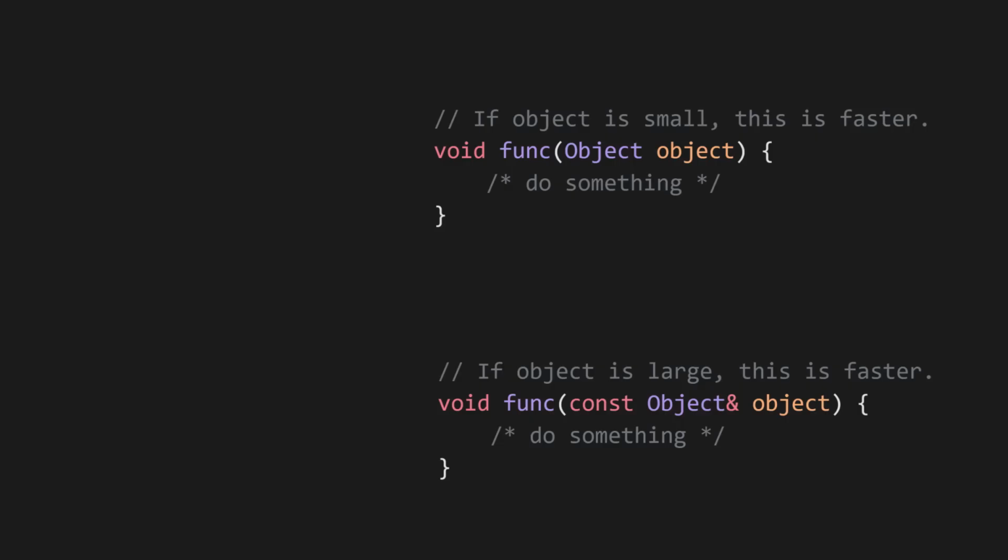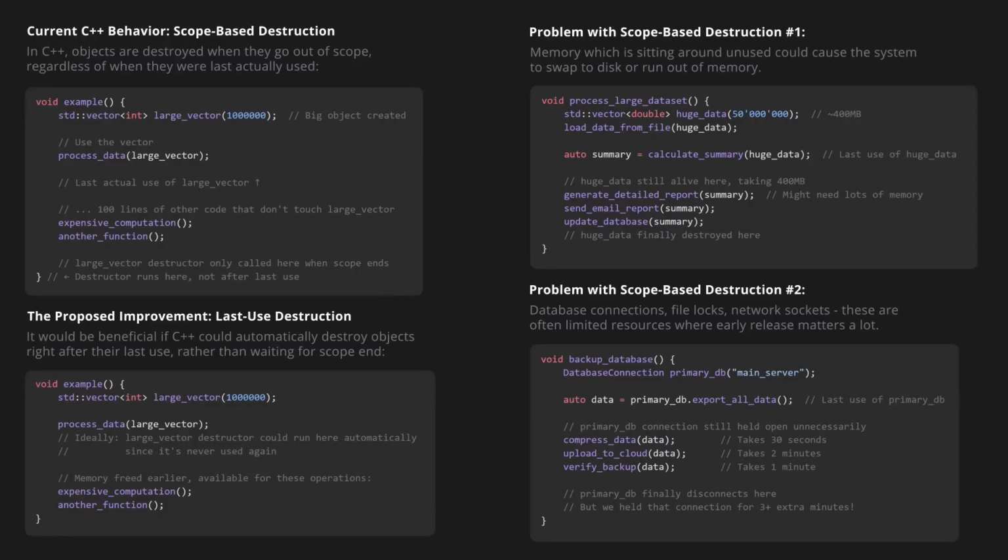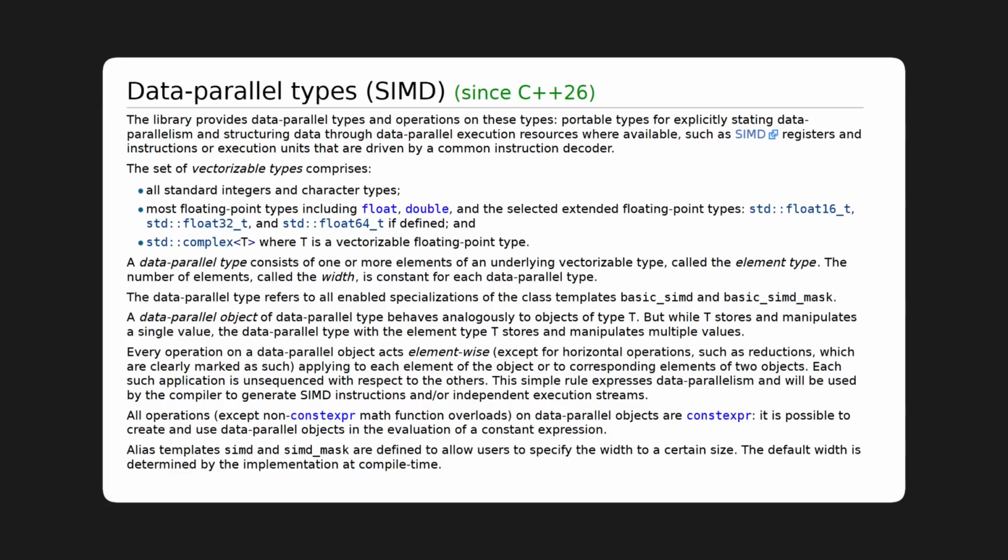There's many other things as well, like if you're passing something to a function, it can be faster to pass by value than by const reference for certain types. But rather than trying to guess which technique to pick, there should be a way to prompt the compiler to pick whichever technique is faster for the given type, because developers tend to underestimate the size of the type that would be faster to pass by value. It would also be nice to have finer-grained control over lifetimes, like the ability to activate destructors on last use instead of scope end. SIMD support is also lacking in C++.